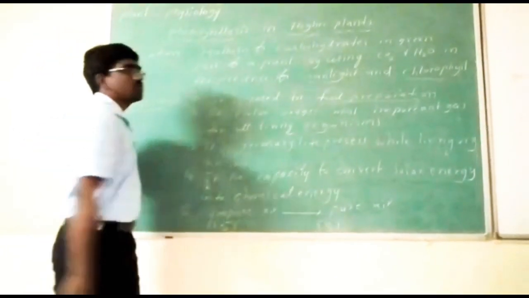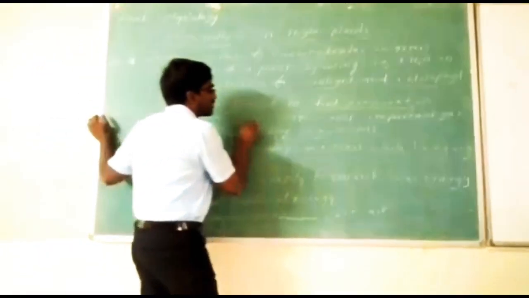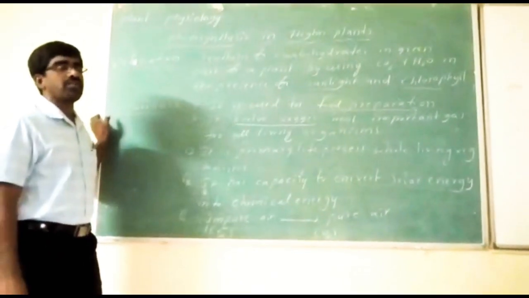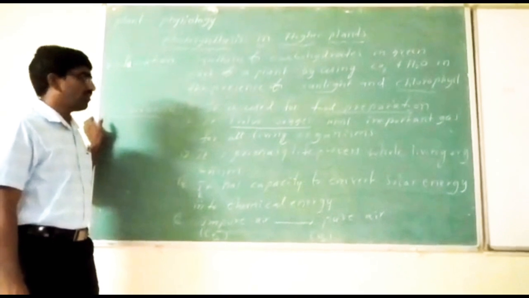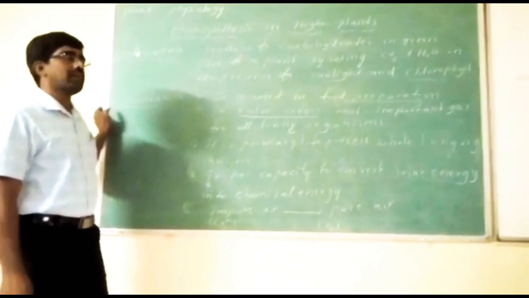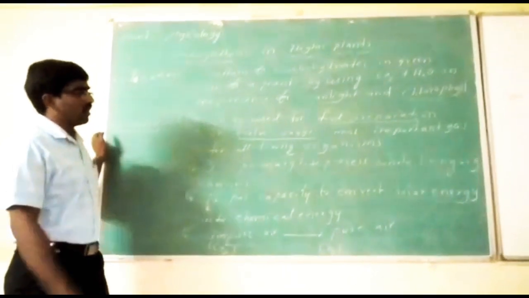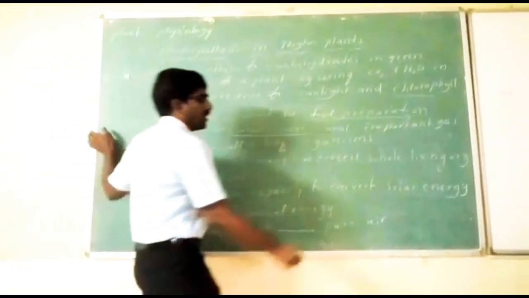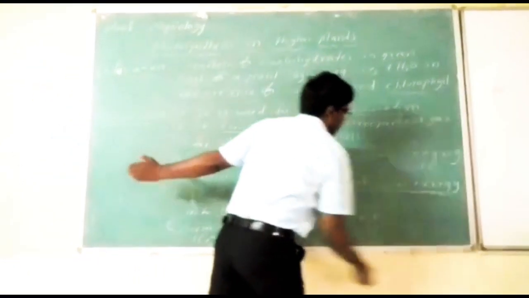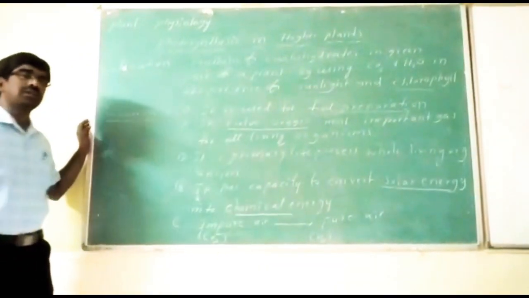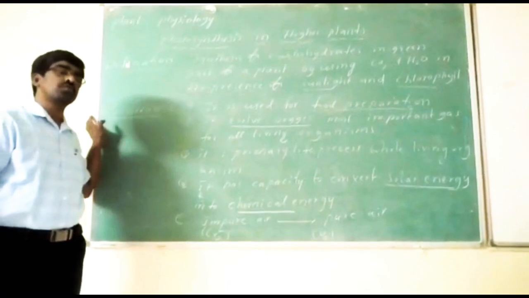It is also useful for evolving oxygen. Oxygen is the most important gas for every living organism to breathe. Without oxygen, no organism can exist. It is also important for the conversion of solar energy into chemical energy. On this planet Earth, no organism has the capacity to utilize solar energy.